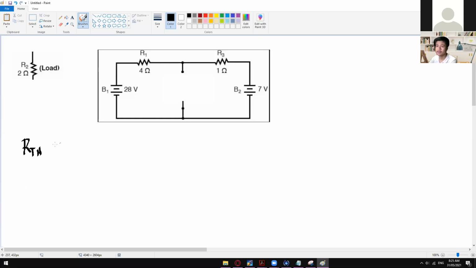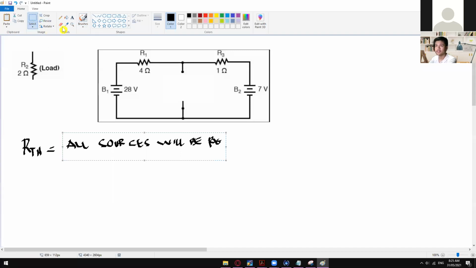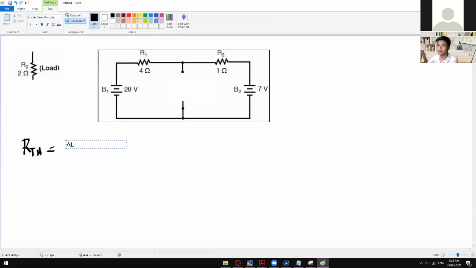So in here, in order for us to find the RTH, we have to short circuit or open circuit your sources. All sources will be removed.